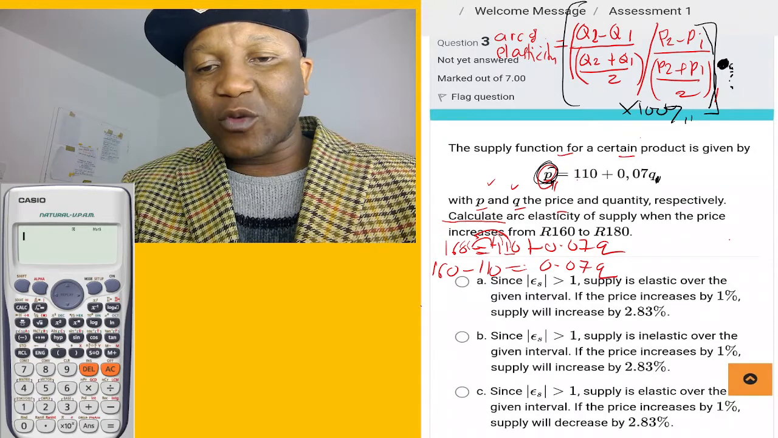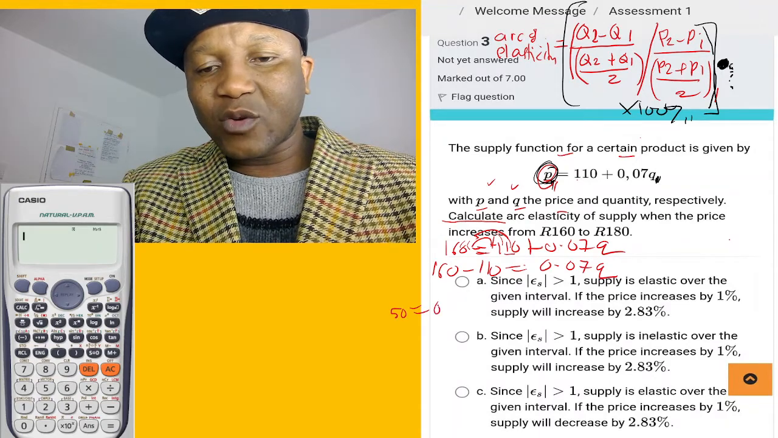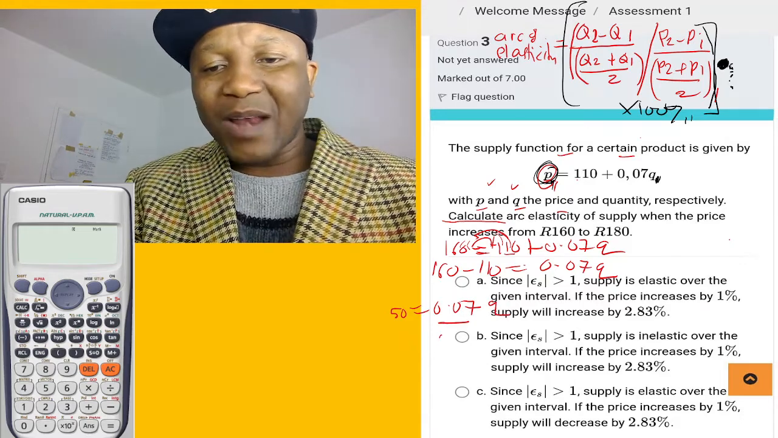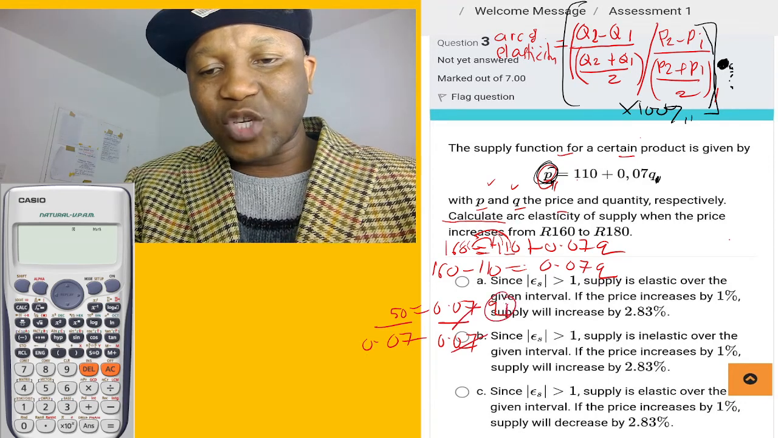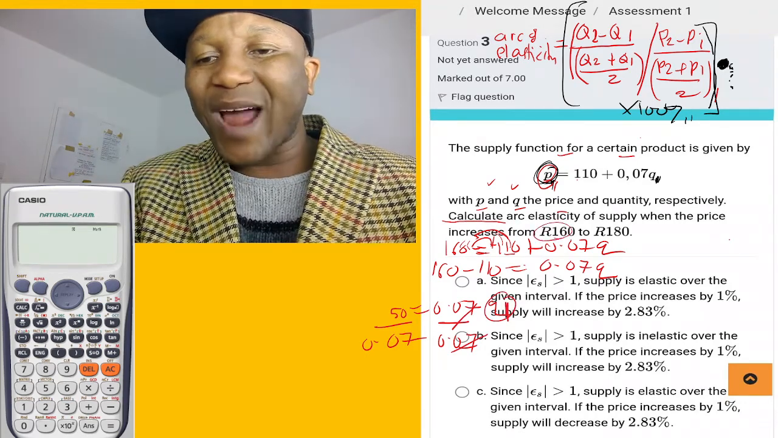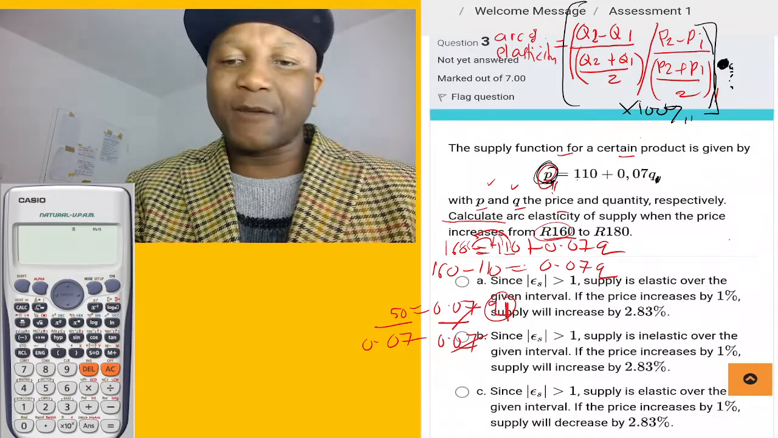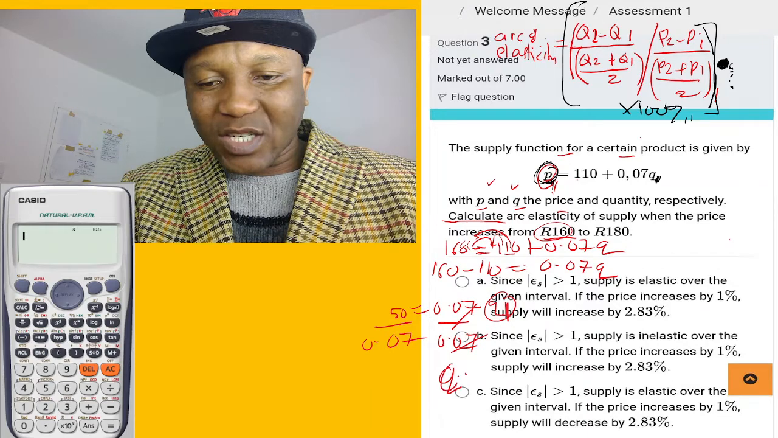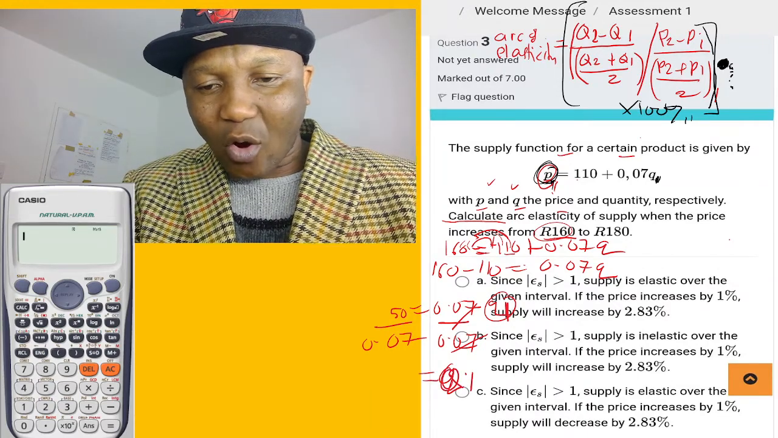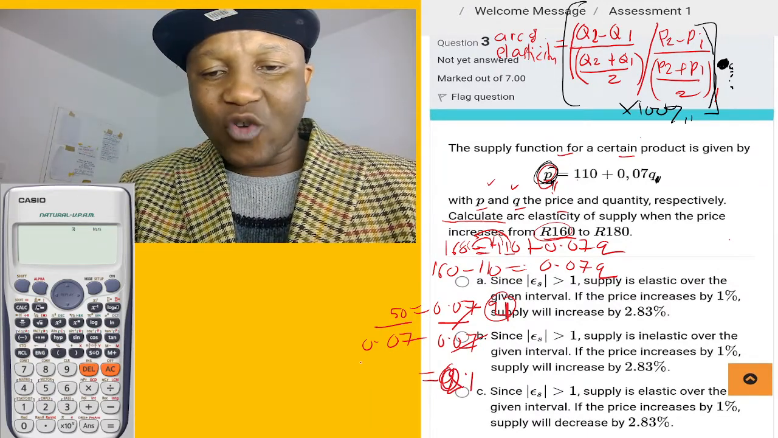When you subtract this, it's going to give 50. So we're going to say 50 equal to 0.07 Q. Okay, divide by 0.07 on both sides. So then we're going to get Q1, because we use the price 1, like you see, 160. So now our quantity 1, or you can call it Q1, equals 50 divided by 0.07, which is 5,000.